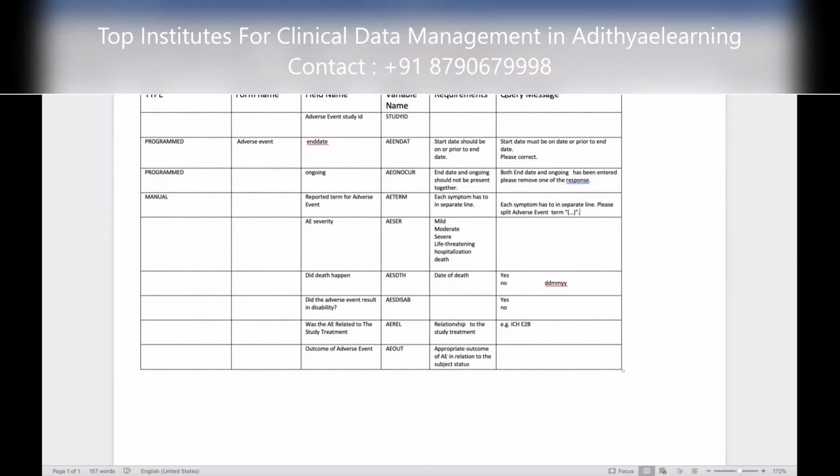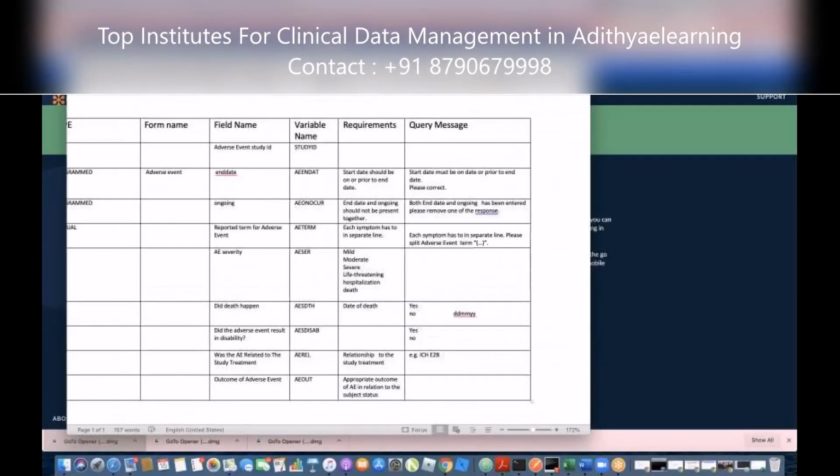Let me go to see the CRF. Go to the meeting tab next to your WhatsApp, and click the plus sign.